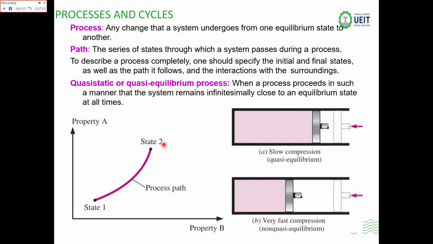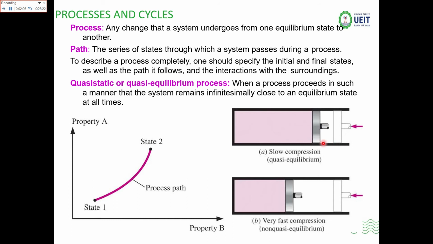Now the quasi-static equilibrium process. When a process proceeds in such a manner that the system remains infinitely close to the equilibrium state at all times, that is a special process known as the quasi-process. In a quasi-process, it moves so slowly that the properties find the time to adjust themselves, like the system that is at state 1.